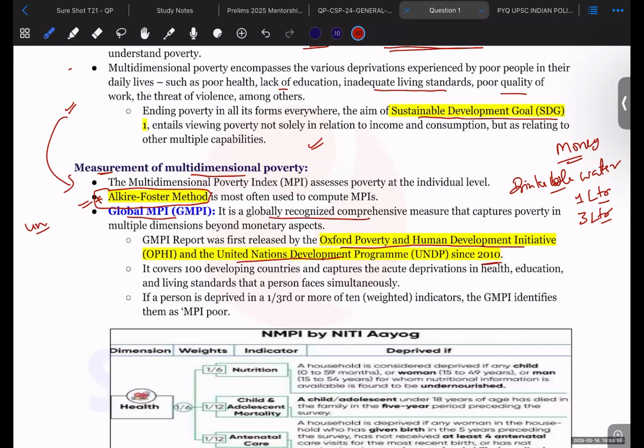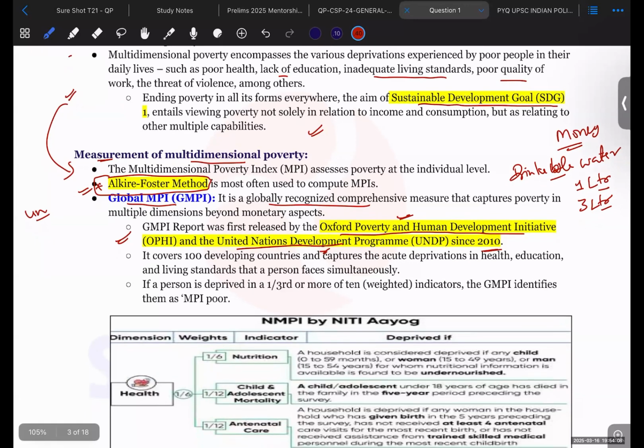You should remember that these two organizations release it, as organizations are sometimes asked by UPSC. On these lines, Niti Aayog has now launched the National Multidimensional Poverty Index. This is the thing that you should remember.